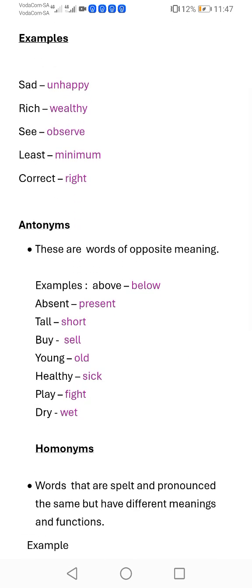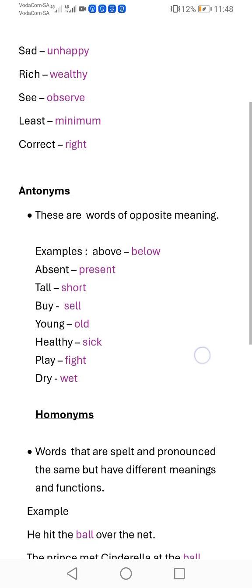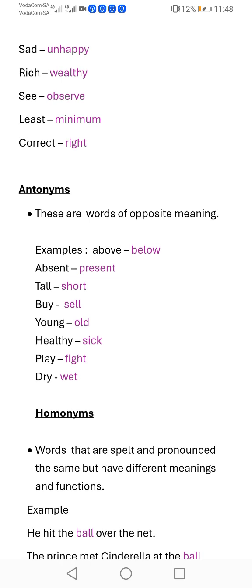We have antonyms. With antonyms, these are words of opposite meanings. For example, if you say above, the opposite of above will be below. Absent will be present. Tall will be short. If we buy, then the antonym of buy is sell. Young, if a person is not young, then is old. If the person is not healthy, then the person is sick. If we are not playing, then we are fighting.